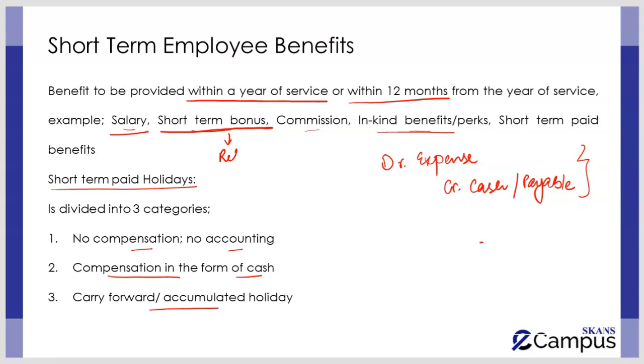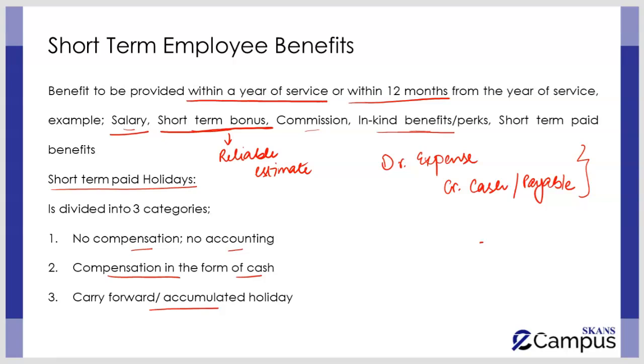So a reliable estimate of the amount of bonuses has to be calculated and the double entry has to be passed. This is an area that you might face in your questions, where the question says that the employees are going to get a percentage of profit as a bonus, or the directors are going to get a percentage of profit as a bonus for the current year. Now the question that arises is that the profit is going to be calculated once the year ends, and after that the complete working is done. So should we pass the double entry for bonus in the current period or in the next period?